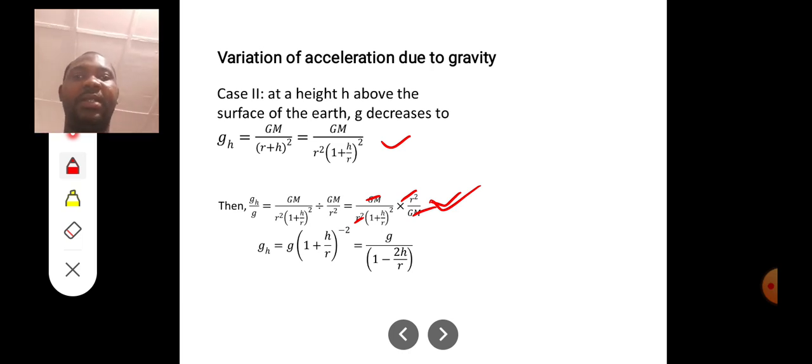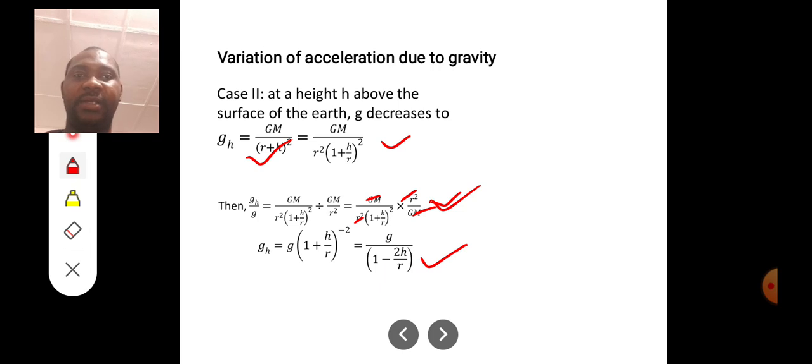That is when you are just given the height, but it's still the same thing. So when you're asked to find the acceleration due to gravity at a height above the Earth, we can use this formula, and amazingly we can also use this formula.